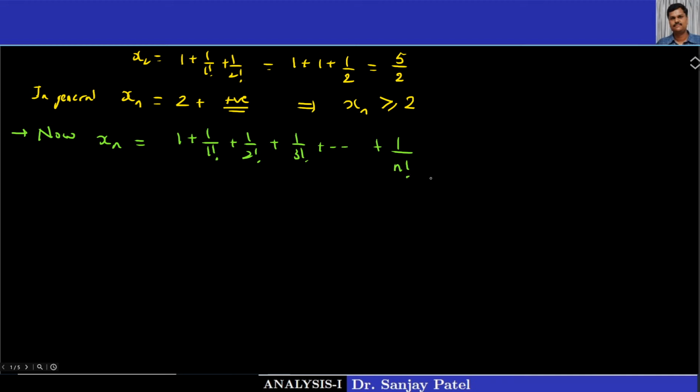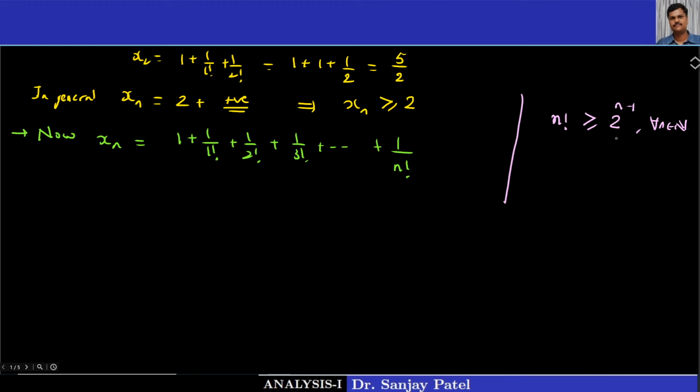Now I will be using a result from inequalities, and that is known to you. You must have seen this somewhere, that n factorial is always greater than or equal to 2 raised to n minus 1 for every n belongs to N. Okay, this you can prove by induction. You can verify for n equal to 1, left hand side is 1, right hand side is 2 raised to 1 minus 1, so 2 raised to 0 is 1. For n equal to 2, factorial left hand side, that is 2.